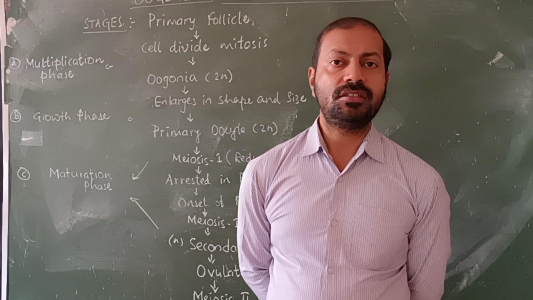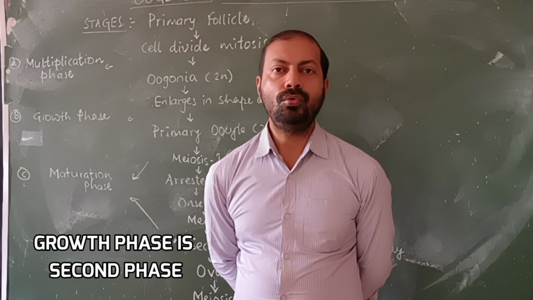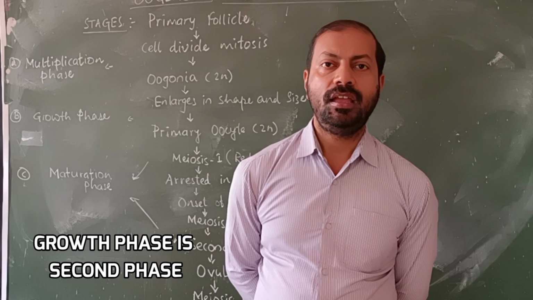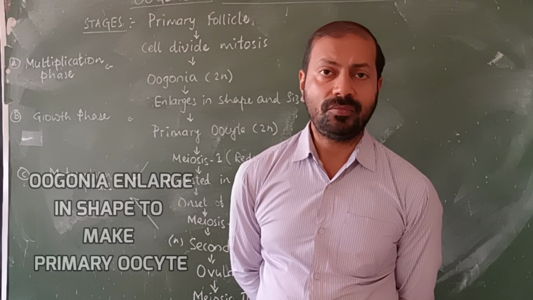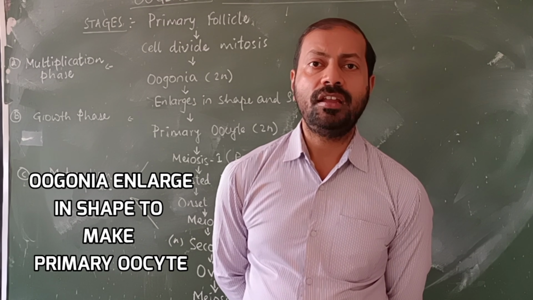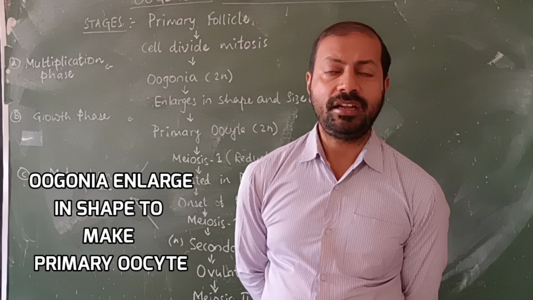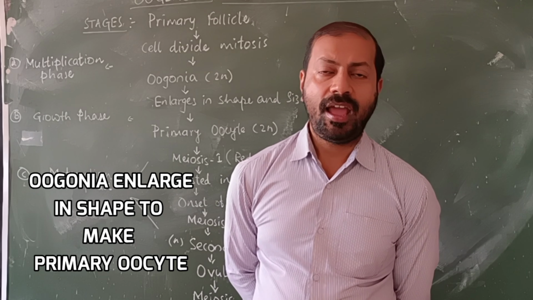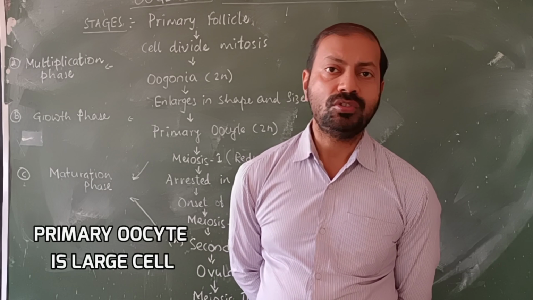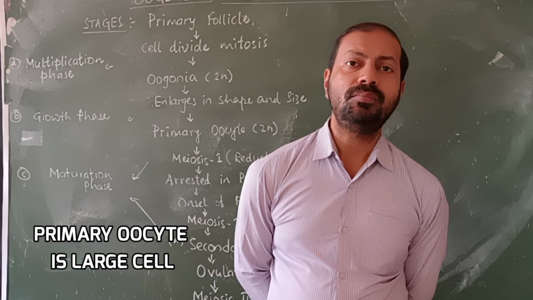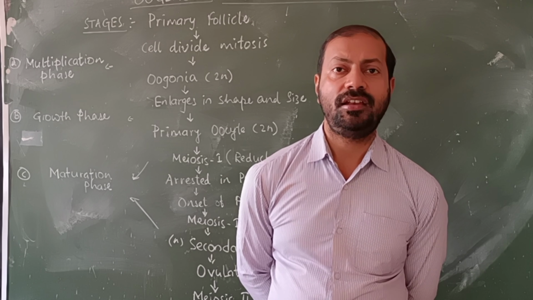Now come to phase number two, that is the growth phase. The oogonium, which is a diploid cell, enlarges in size and shape. As a result of the enlargement, the oogonium is now termed the primary oocyte. The primary oocyte is also a diploid cell, and the only difference between the oogonium and the primary oocyte is that the oogonium is a small cell, whereas the primary oocyte is a large cell.